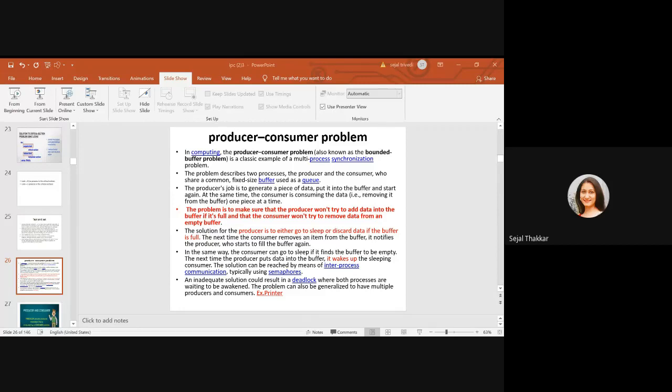Now you can understand through these images, there is a producer and consumer. The producer produces the information and that is consumed by the consumer. Now what is a buffer? Buffer is the shared memory. It is used for the producer to put data into, and the consumer can access that particular buffer. So the producer is putting data into this buffer and the consumer is consuming data from that buffer. Producer and consumer need to be synchronized with each other when the buffer is full and when the buffer is empty. So for that, they need to synchronize with each other.